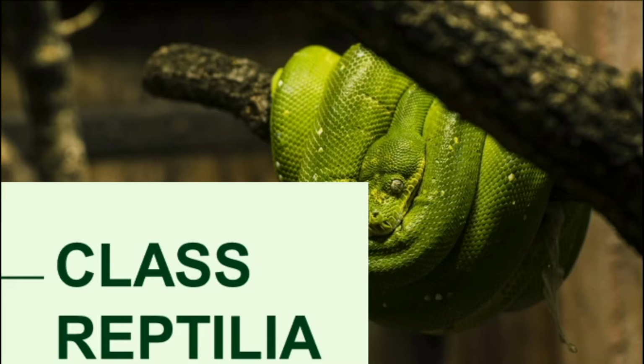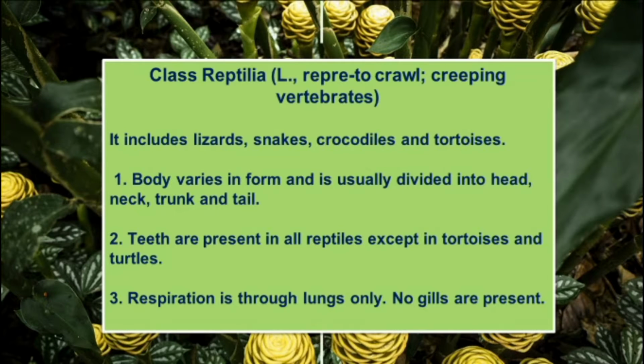This class of animals has a backbone, so we classify them as vertebrates. Class Reptilia: in Latin, "repre" means to travel and creep. These are vertebrates with a backbone that travel on land and also in water. It includes lizards, snakes, crocodiles and tortoises. These animals and more are present in this class.